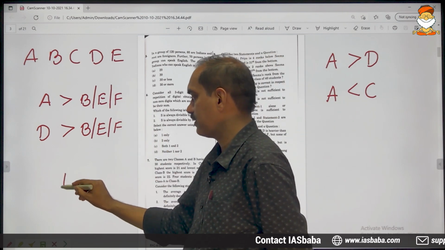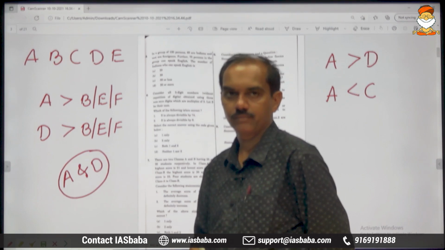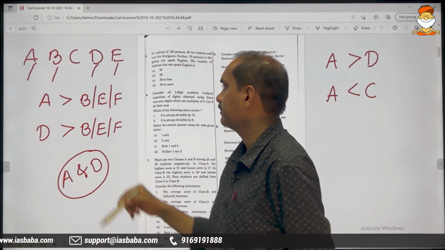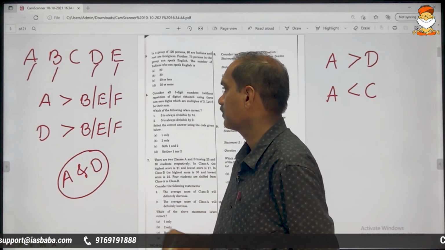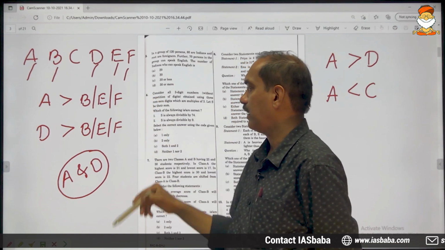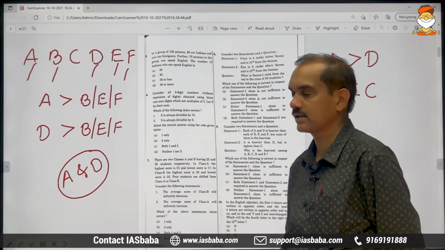Using the first statement, you can say A and D are heavier out of A, B, D, E, F. Out of these 5, A and D are heavier. This is the meaning of the first statement.